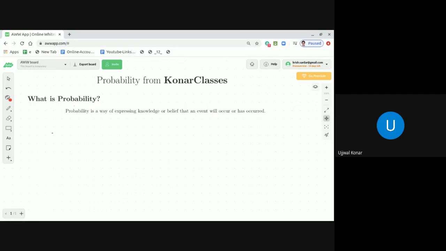For example, during this COVID situation, if I say that by tomorrow all the COVID cases will disappear, it is not going to happen. With no confidence can I say this statement, right? So the probability of that event is near to zero. Unless some miracle happens, it is not going to happen.